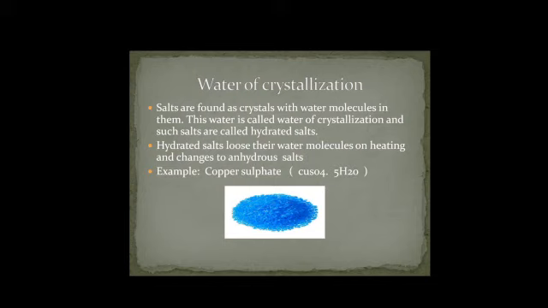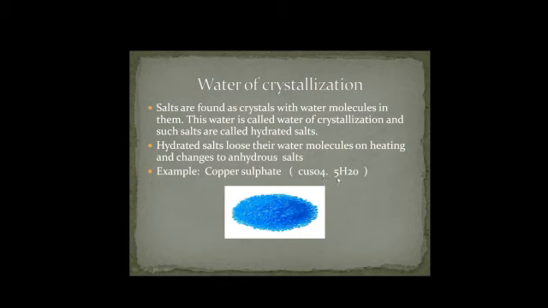These hydrated salts which have water molecules in them, on heating lose their water molecules and convert into anhydrous salts. Example is copper sulfate crystals, CuSO4. The formula we have written here is CuSO4, which is copper sulfate, which occurs in crystal form, used in our science laboratories.